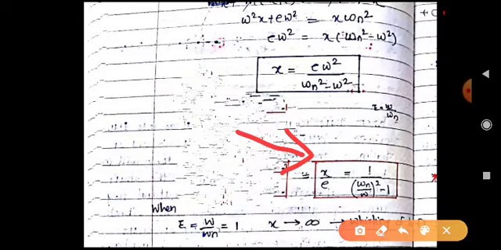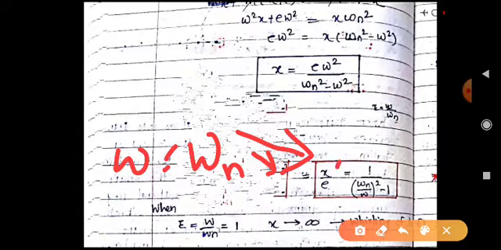So what we can see from here is that if omega becomes equal to omega n in this equation, what will happen? That 1 by denominator becomes 0, so x will tend to infinity. X tending to infinity means the deflection will tend to infinity as omega becomes equal to omega n.